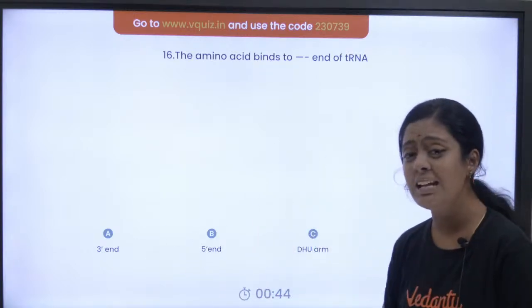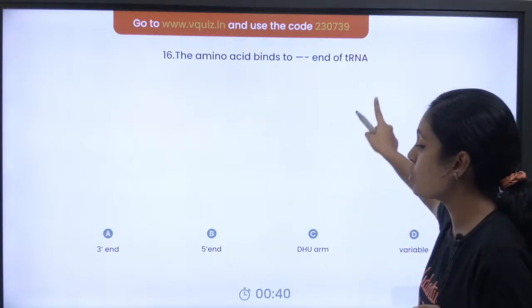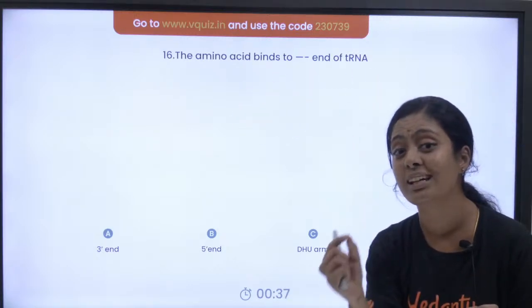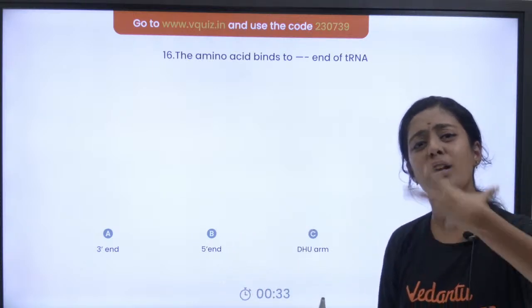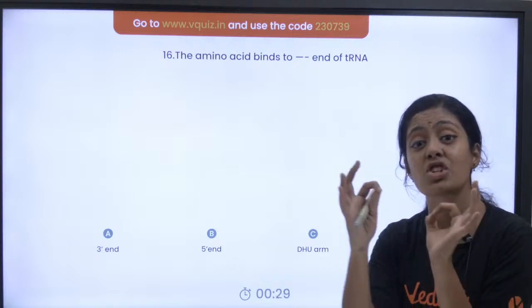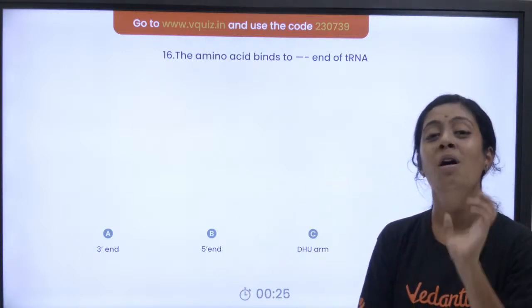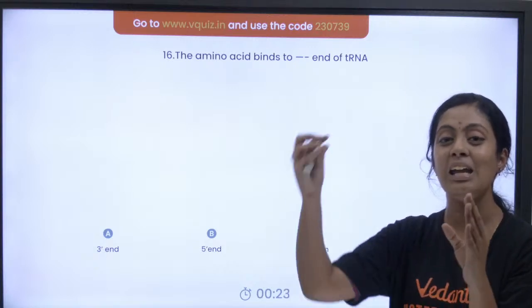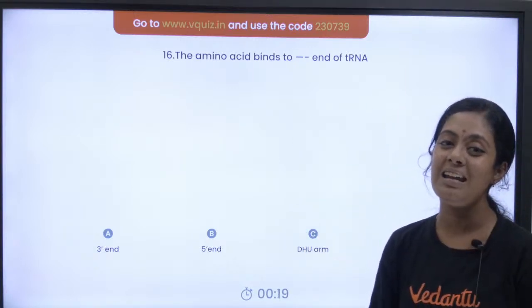Very good, very nice. So pasangla, the amino acid binds to the 3' end of the tRNA. This is one thing. Okay, can you tell me what is this process? In the process நம்ம என்னன்னு சொல்றோம்? We call it as charging of tRNA. எப்படி நம்ம மொபைல் போனுக்கு சார்ஜ் போடுறோமோ அதே மாதிரி நம்ம ஒரு tRNAவும் அமைனோ ஆசிடும் சேர்ந்துச்சுன்னா அதை வந்து நம்ம charging of tRNA ன்னு சொல்றோம்.